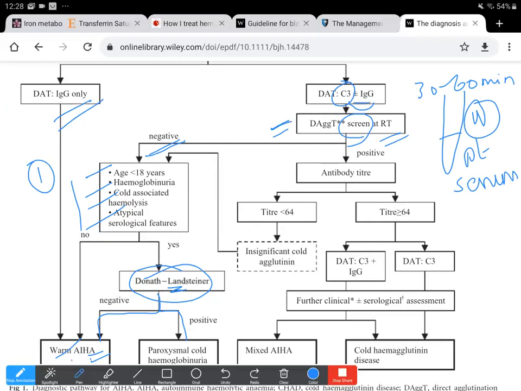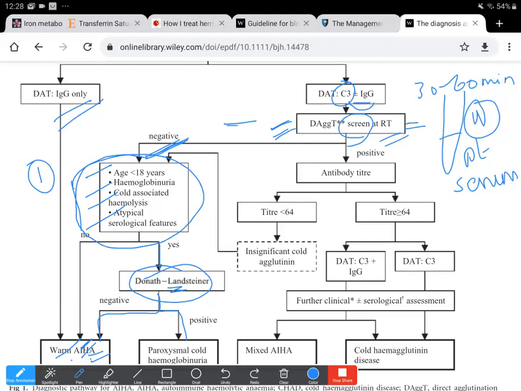If that screen is negative, then clinically significant cold antibodies are excluded and only warm autoantibodies remain, and we can suspect warm autoantibodies if the atypical features are not there. If the atypical features are present along with no clinically significant cold agglutinin, then we will consider testing for Donath-Landsteiner antibody.